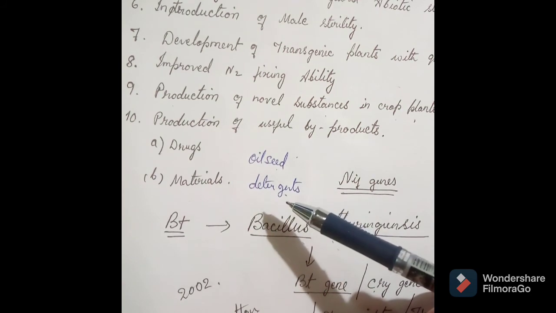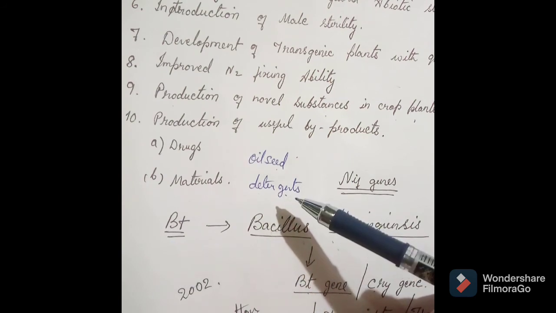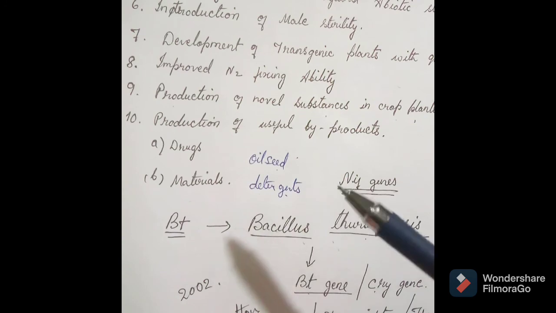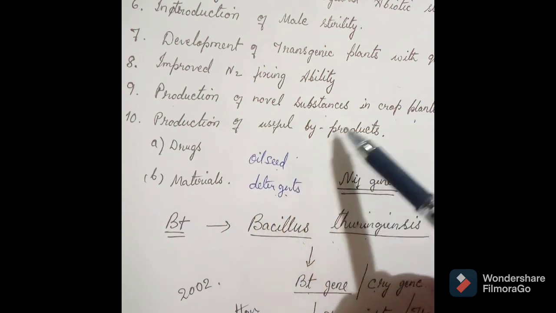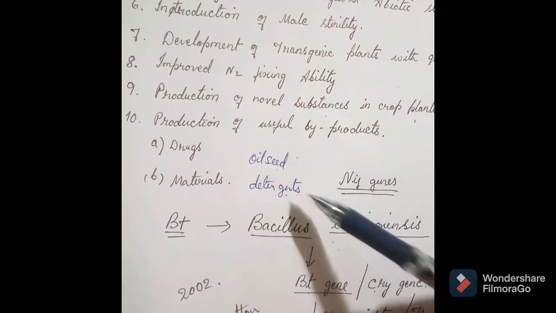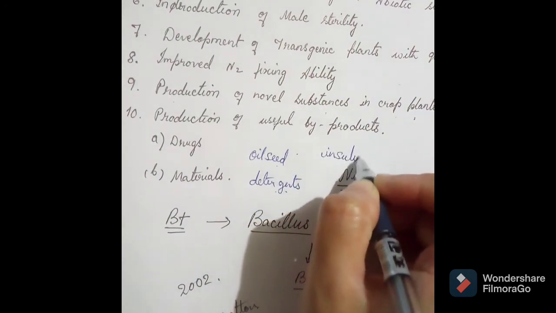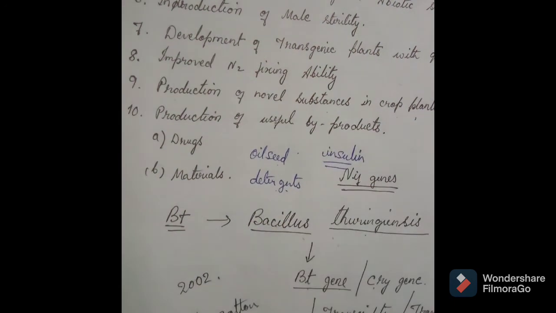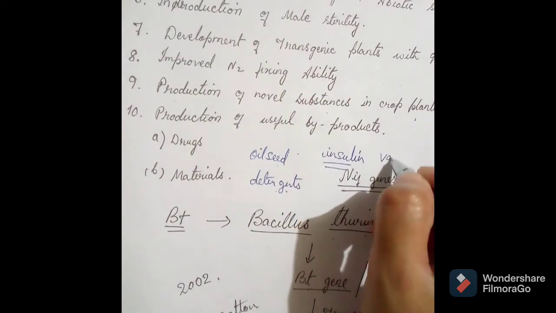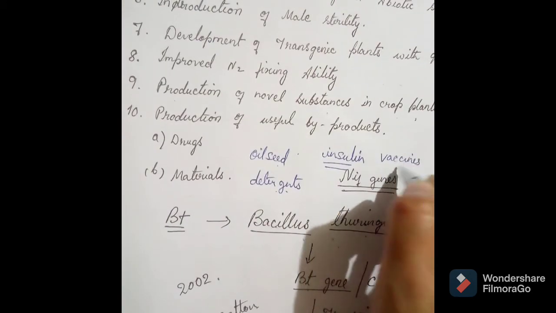And potatoes, tomatoes, rice, tobacco, lettuce, and other plants have been genetically engineered to produce insulin and certain other vaccines.